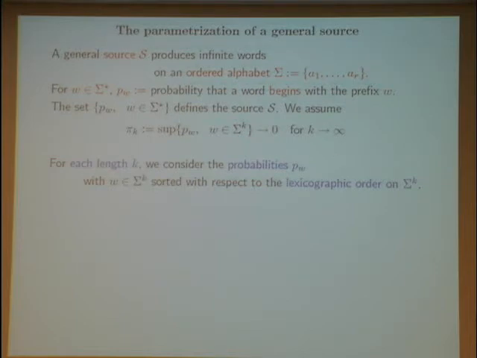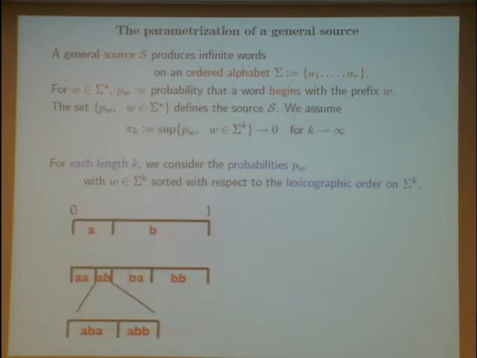Now, I describe the parametrization of a source, which is very useful in this talk. For each length k, we consider the probability P_W, where W is a prefix of length k, and the probabilities are sorted with respect to the order of the prefix W. So, what I do exactly is the following.